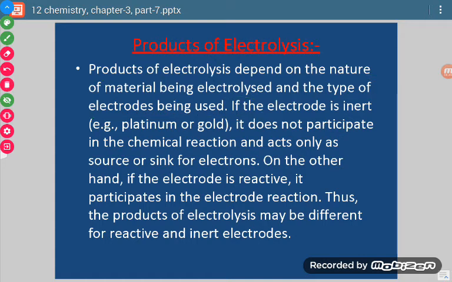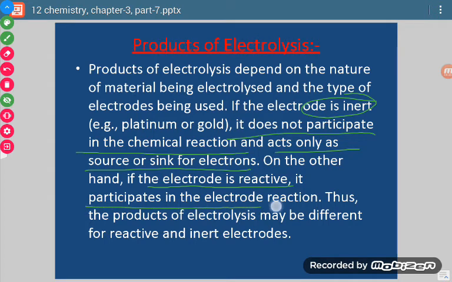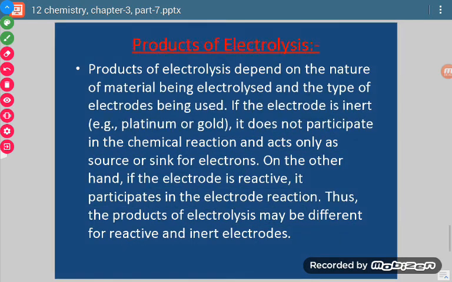Now inert electrode is which does not participate in the chemical reaction, and acts only as the source for electrons. On the other hand, if electrode is reactive, then it participates in the electrode reaction. Such is called interfering electrode. Okay, and so products will be different. Okay, so this is the difference.